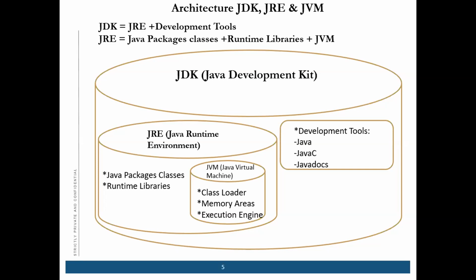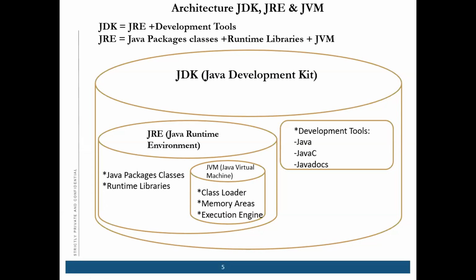Once you install your Java, you see Java JDK and Java JRE, but you cannot see the JVM because it is internal. It helps in the execution of your code.